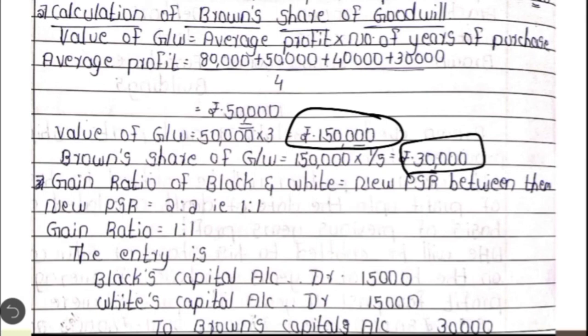It is on 30th April 2006. We are going to charge the interest on the outstanding balance, that is 15,000 into 6%, which comes to 900. Then we are going to make the last installment, the third installment, to bank account 15,000 plus this interest of 900, which comes to 15,900. So that is how we are going to pay Brown's executor for 3 years along with the interest on the outstanding balance.